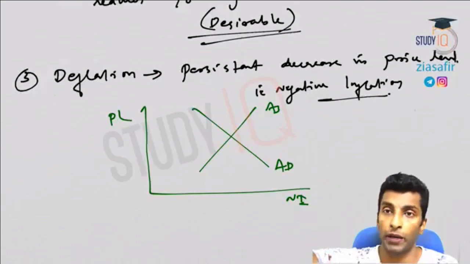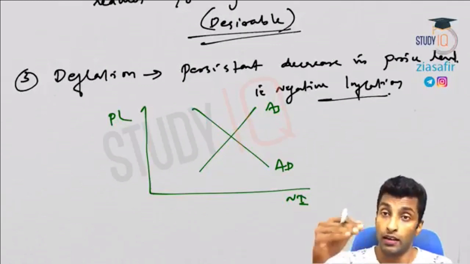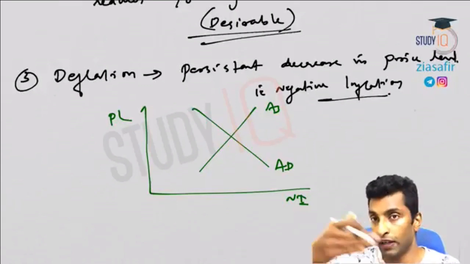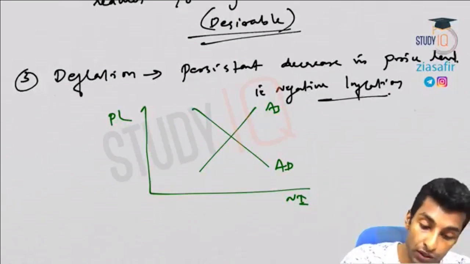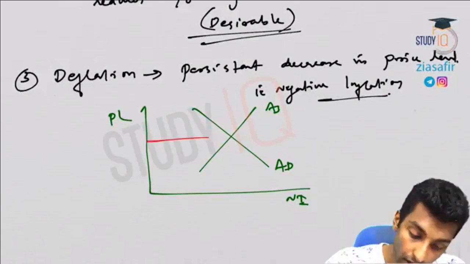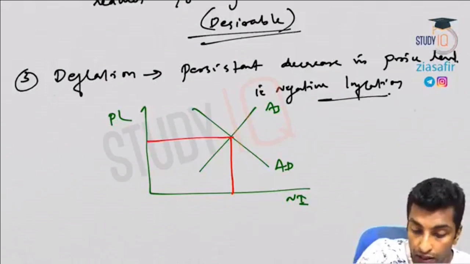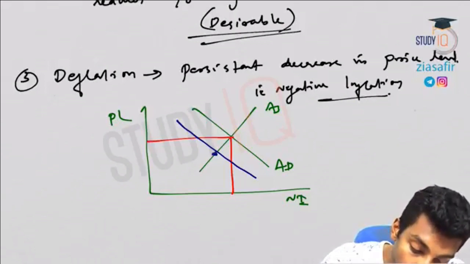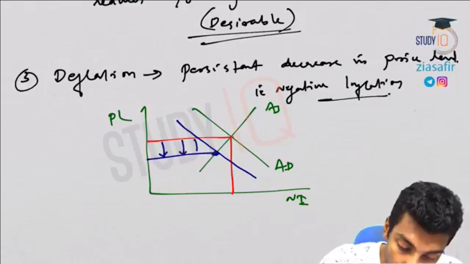the demand curve is downward sloping, the supply curve is upward sloping. Now demand is less, opposite to the other situation. So the demand curve, instead of shifting rightward as in case of an increase, will now shift leftward. There is an equilibrium position. Now how to show the leftward shift? This is the demand curve, so the demand curve shifts leftward. There is a new equilibrium point. So you can see here there is a reduction in prices.